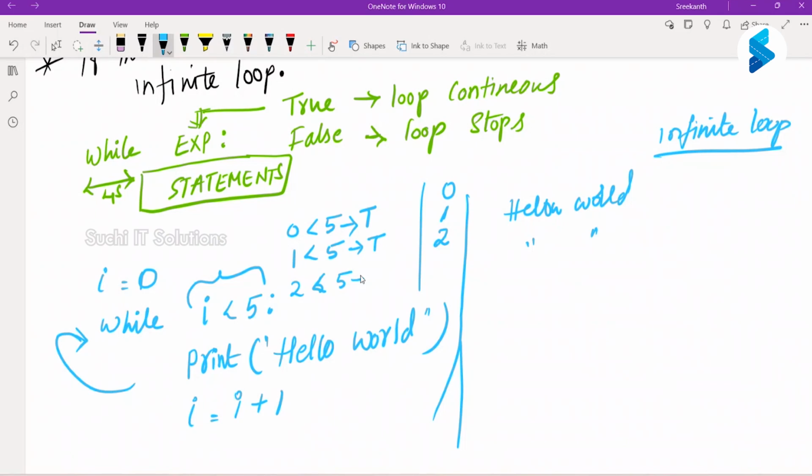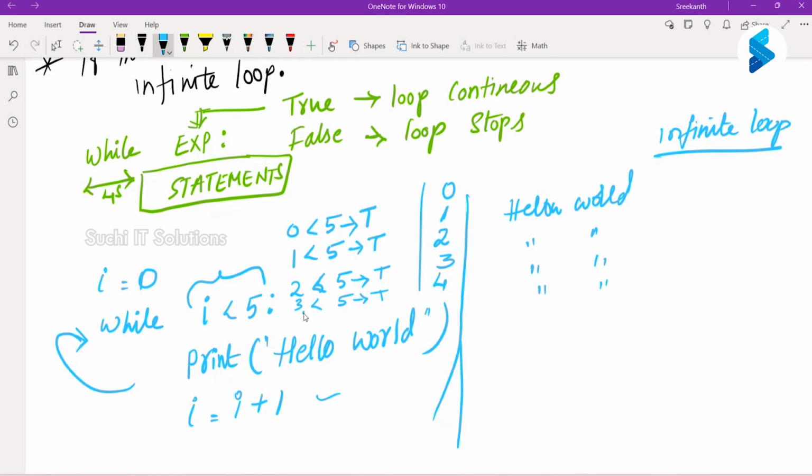True. Then it will go one more iteration. It will print hello world again. Now here what are we doing? I is equal to I plus 1. 2 plus 1 is 3. Now 3 less than 5. True. It will take one more iteration. It will print hello world again. Done. And what are we doing here? I is equal to I plus 1. 3 plus 1 is 4.